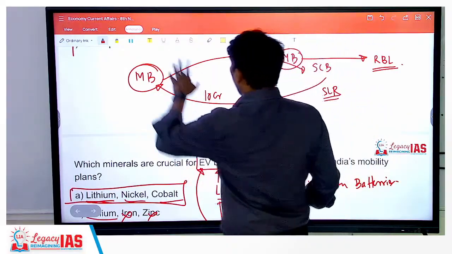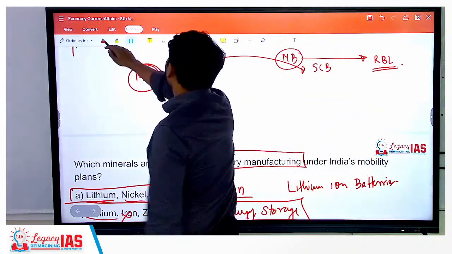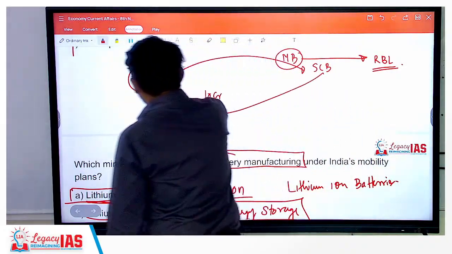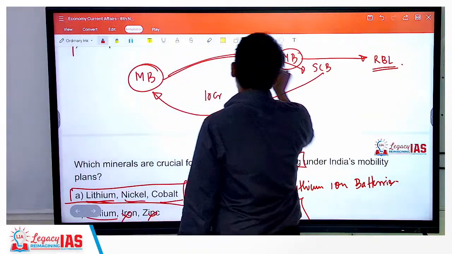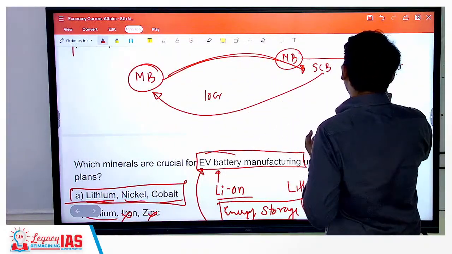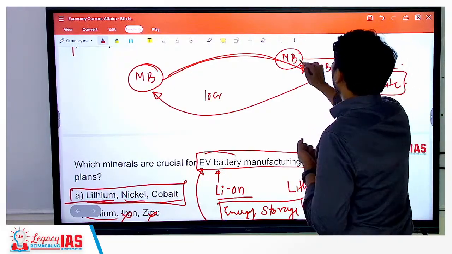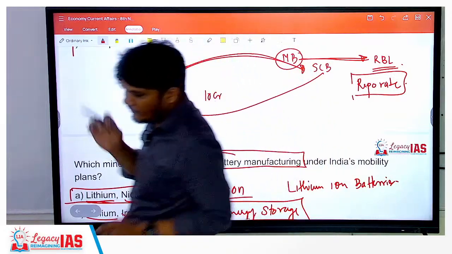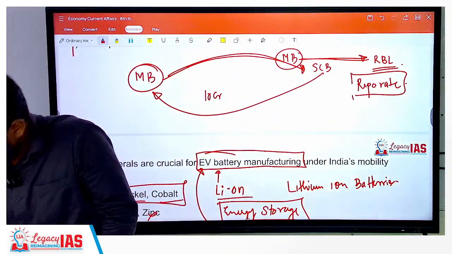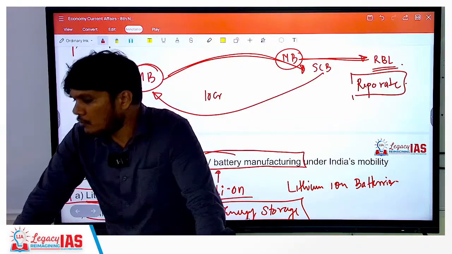But focus on the first component, which is they will simply give money to the municipal bodies and take the municipal bonds, and when they are, let's say, taking a loan from the RBI under the repo rate, they will simply keep these municipal bonds as collaterals or the securities. Is that clear, Harsha? So this is exactly how it is going to work.